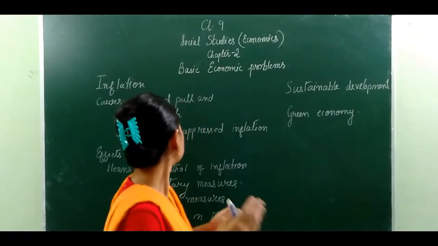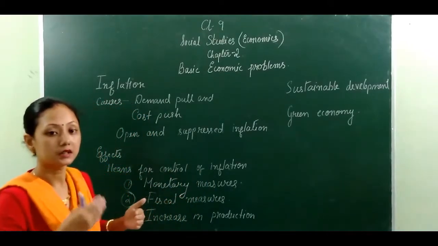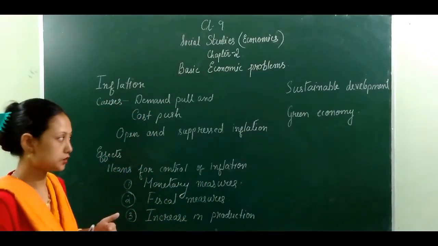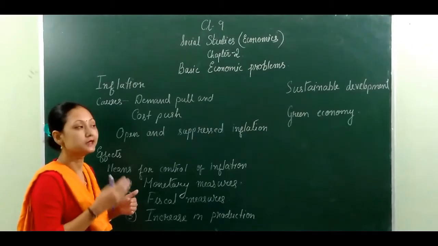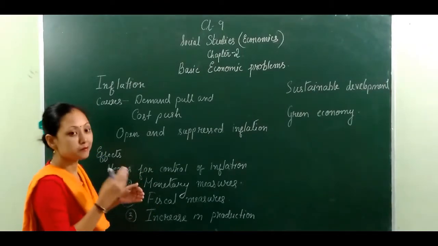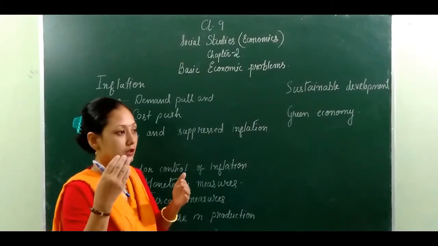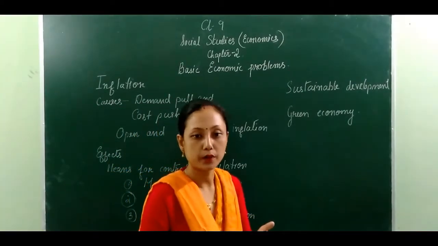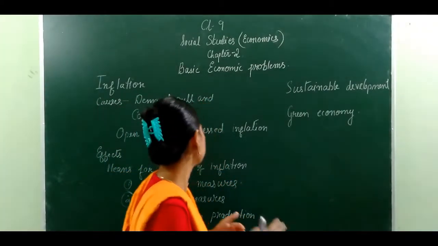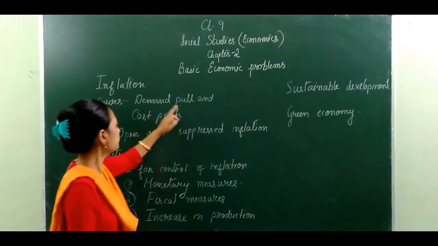This leads to a rise in the price level of these commodities. This is known as the demand pull.